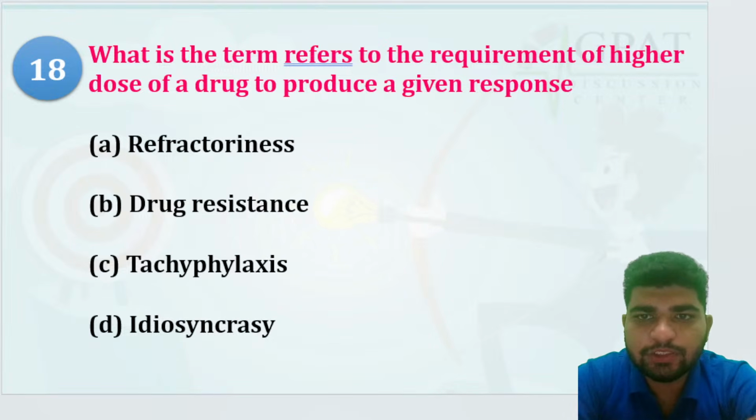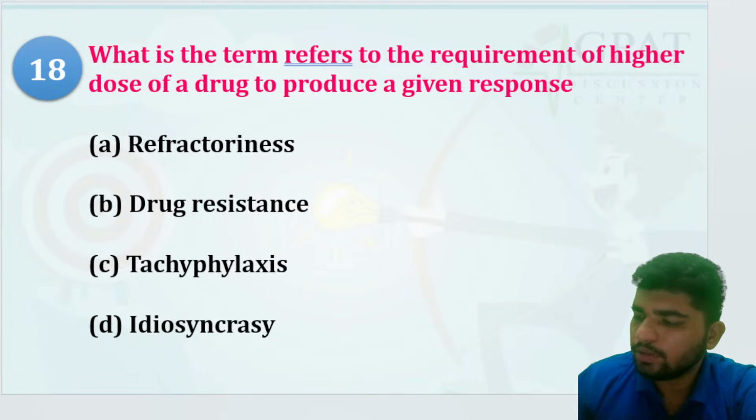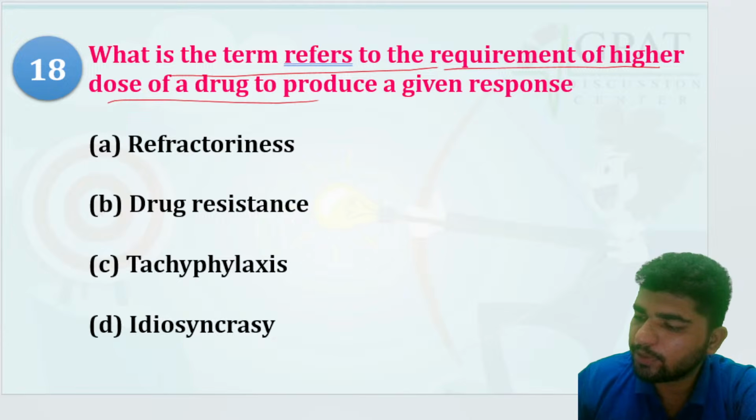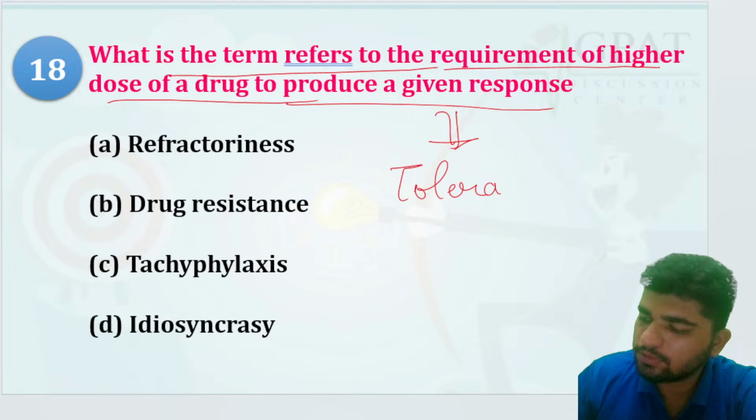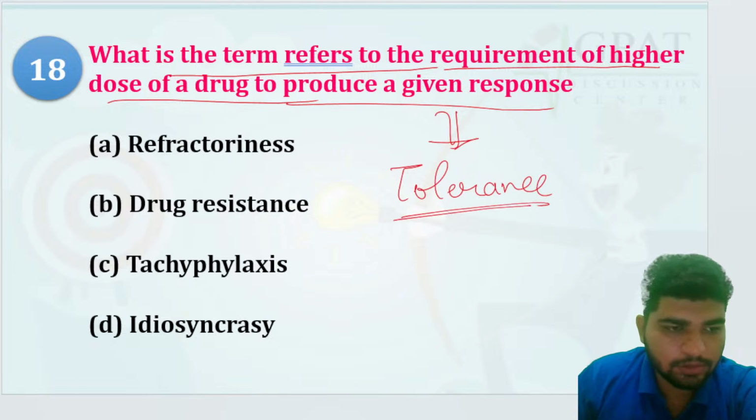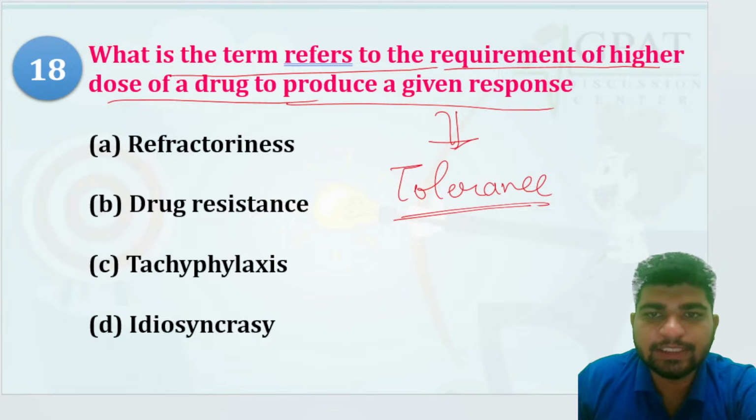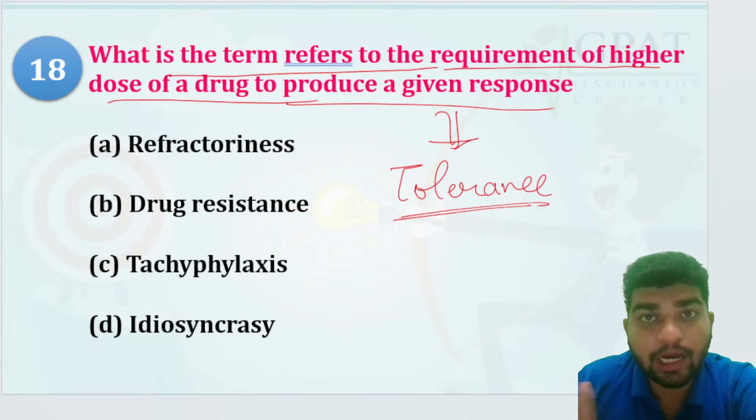What is the term that refers to the requirement of a higher dose of a drug to produce a given response? This term is known as tolerance. What does tolerance mean? A higher dose of the drug needs to be given after some time.